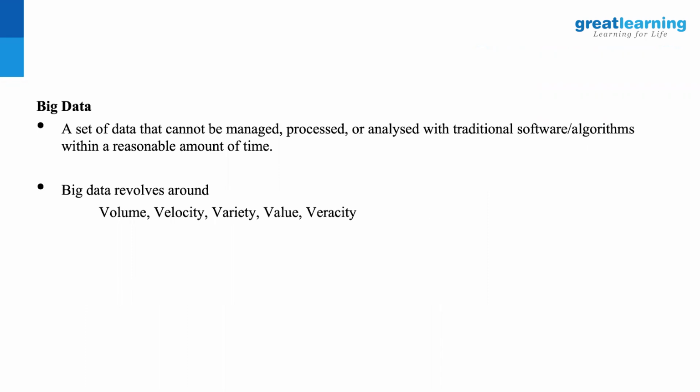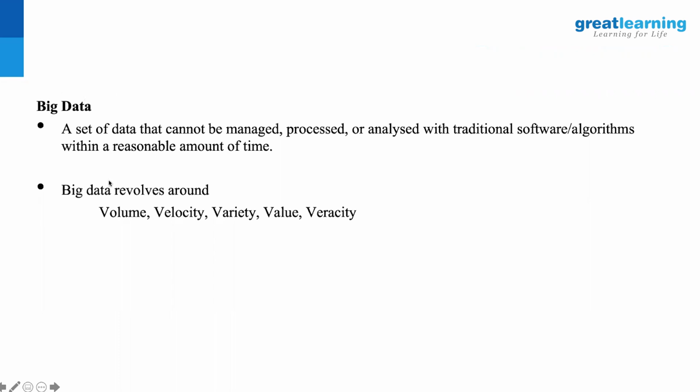Then what is big data? I have already shown the things, but what is big data? For me, this is the best and simplest of the definitions. Any data that you can manage with the traditional form of software, traditional form of storage, traditional abilities, can be considered as normal data. Something that cannot be managed by the traditional, and you need advanced or more distributed architecture to solve the things. That's where big data comes in.